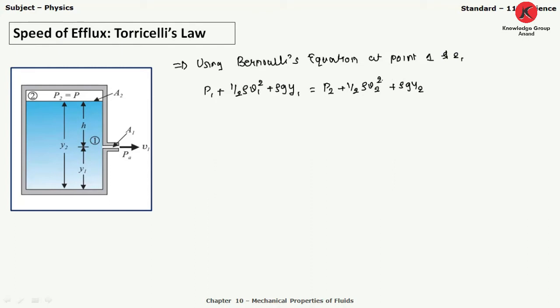Now here we have considered point 1 over here, and at point 1 we have the atmospheric pressure Pa. So here we can consider P1 equal to atmospheric pressure Pa.